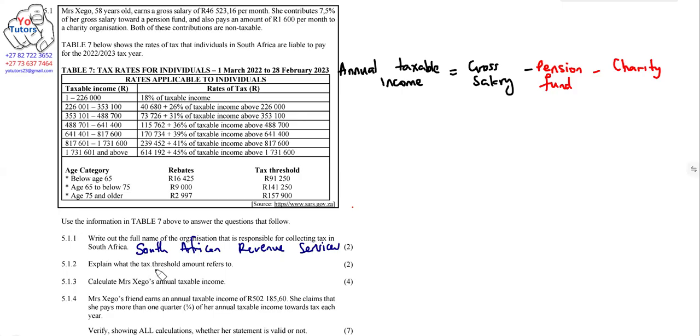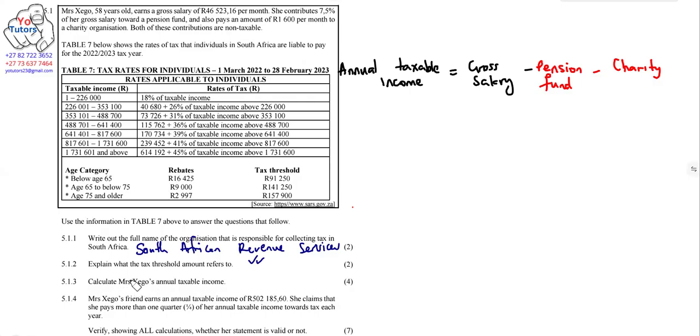Now, explain what the tax threshold refers to. We have answered this in the previous slide. We said it's the minimum amount a person must earn to pay tax. So if you earn anything less than that amount, you don't pay tax. So that's what we mean by tax threshold.